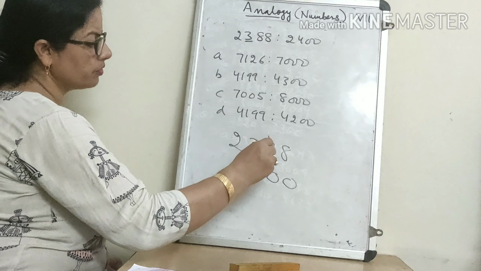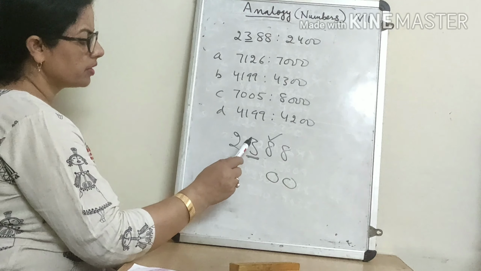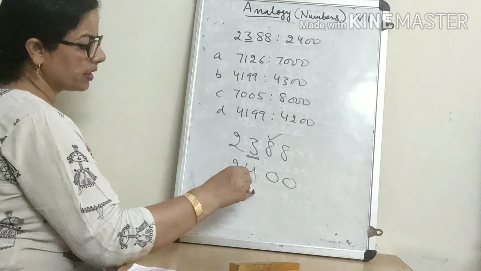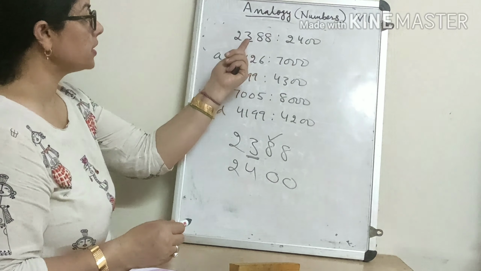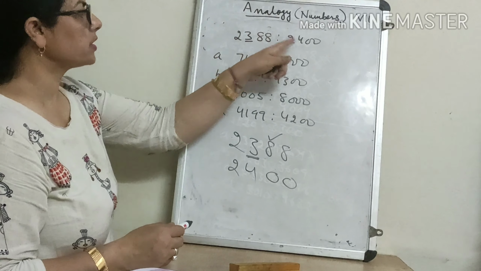For this we have to see the digit nearest to it. If it is less than 5, then 3 will remain 3. But if it is more than 5, then 3 will become 4. That means this number is the rounded number to the nearest 100.